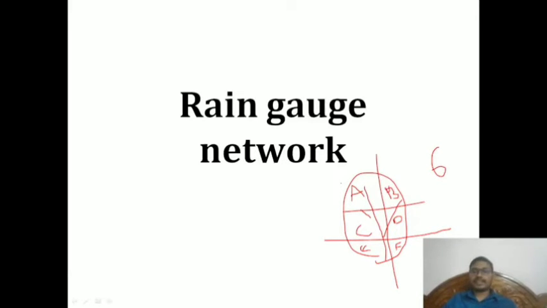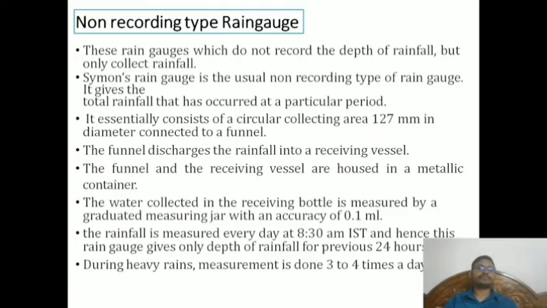How is it decided? It may be six, eight, 10, or two. How is it decided that for this particular basin this many rain gauges are required? We will see that in the upcoming slides.